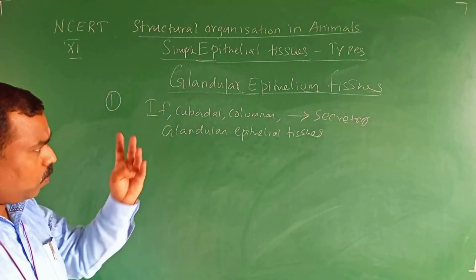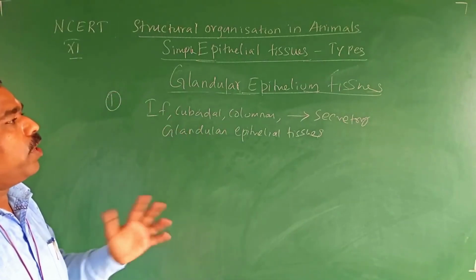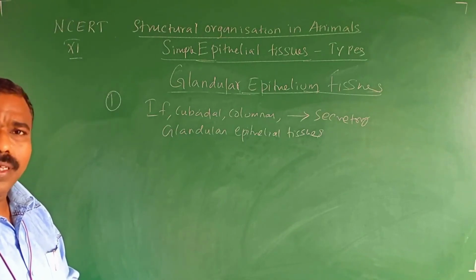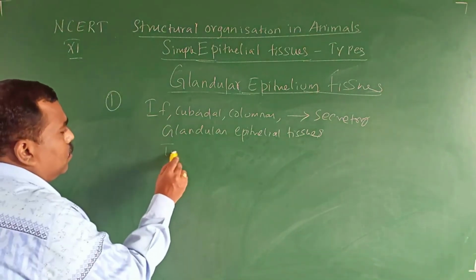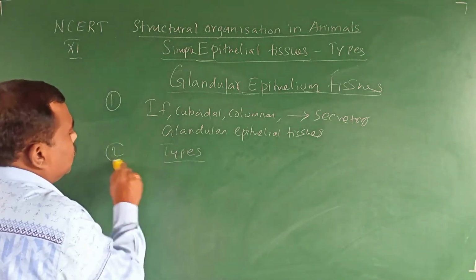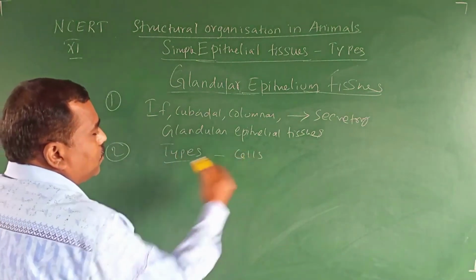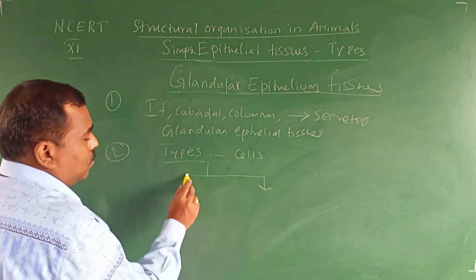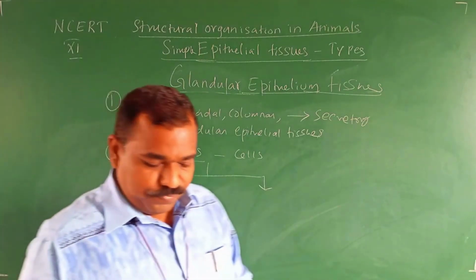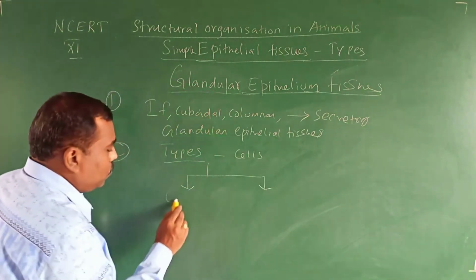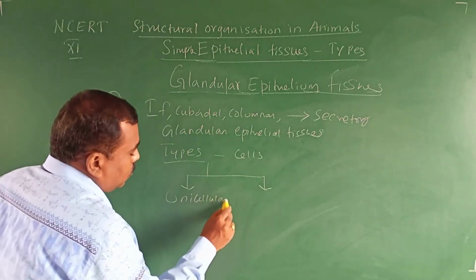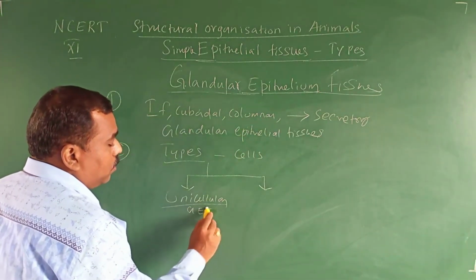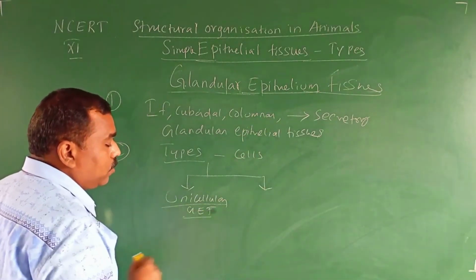Now, there are types of glandular epithelial tissue. First, based on the number of cells, it is two types. What are they? Unicellular glandular epithelial tissue. GET means glandular epithelial tissue.